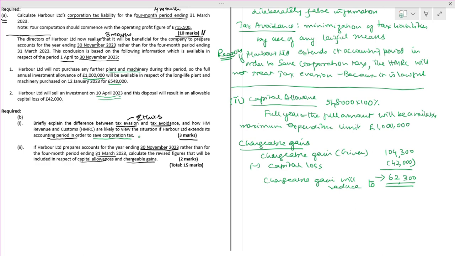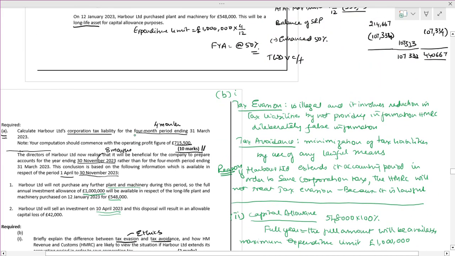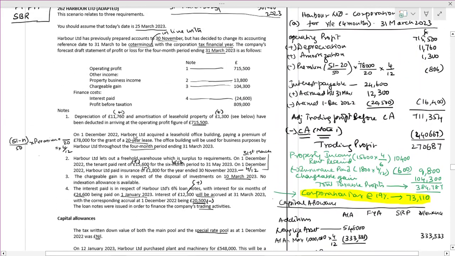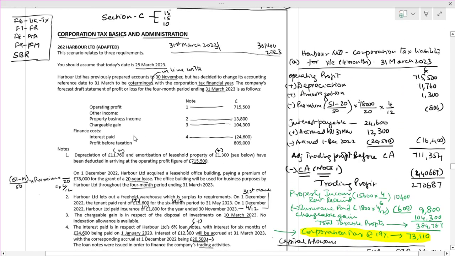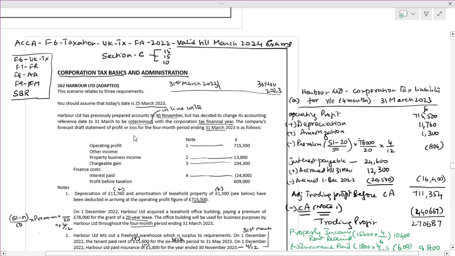This is the way you have to work it out. Are you clear about this? How we have structured the things in a very systematic way. This is where we have to find out the thing. It's the easiest scoring segment for 15 marks.